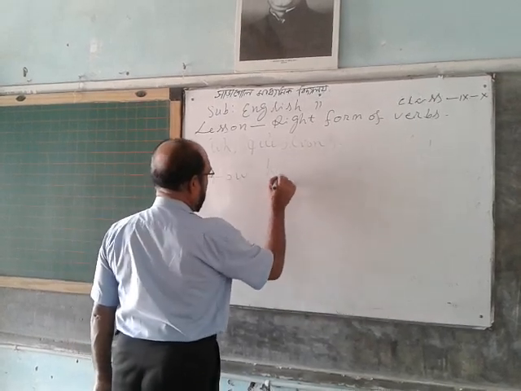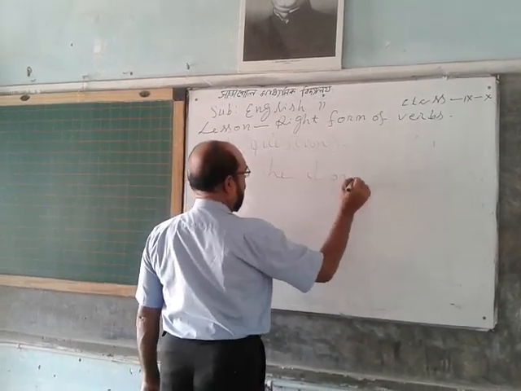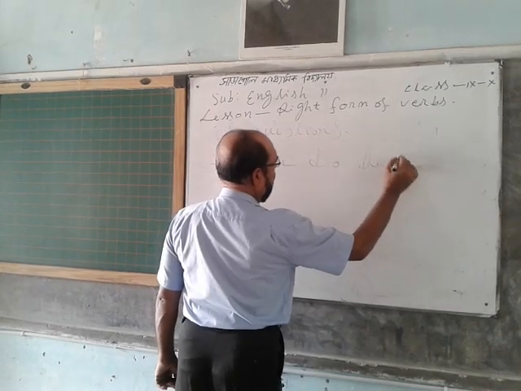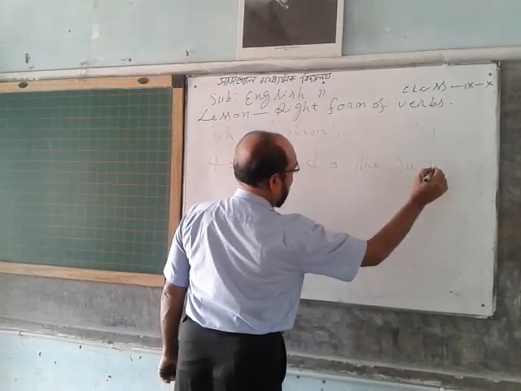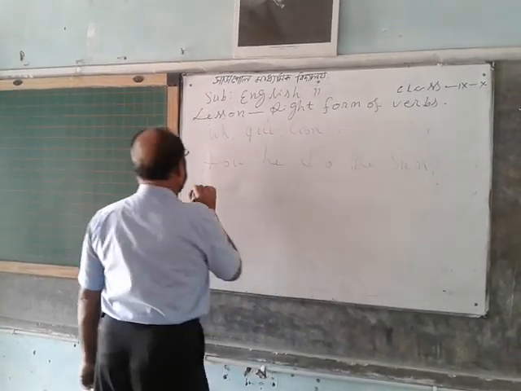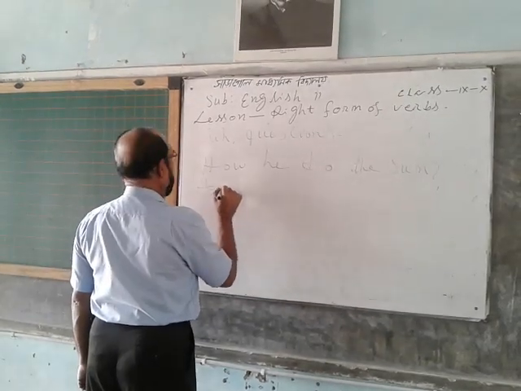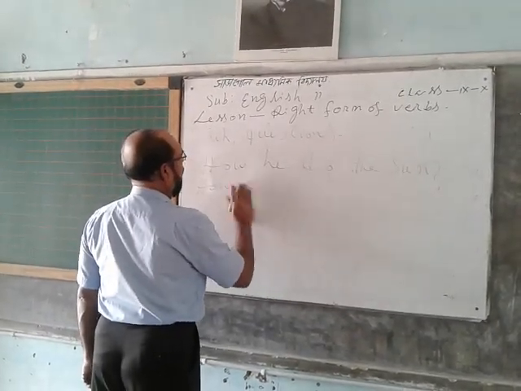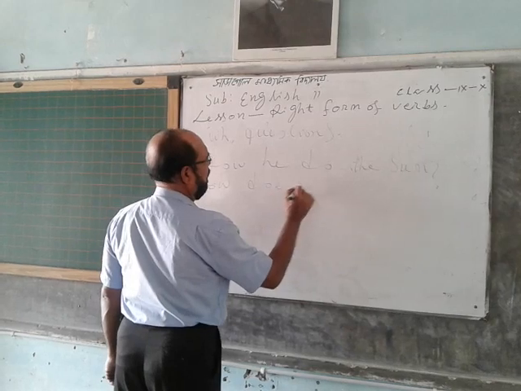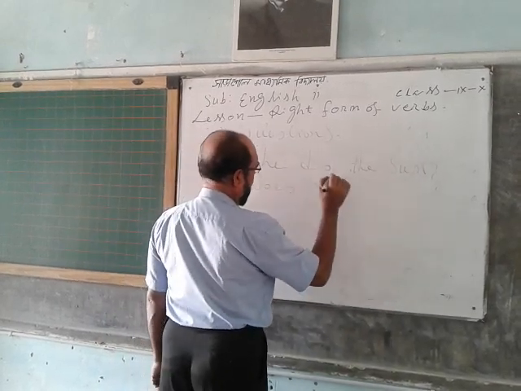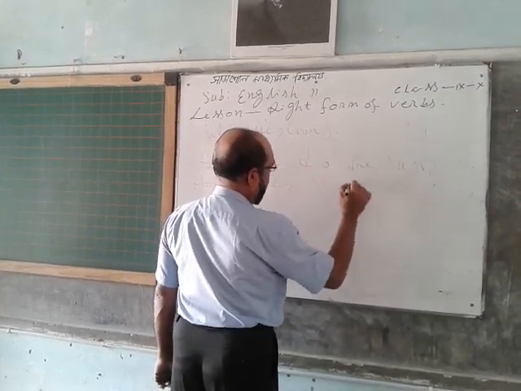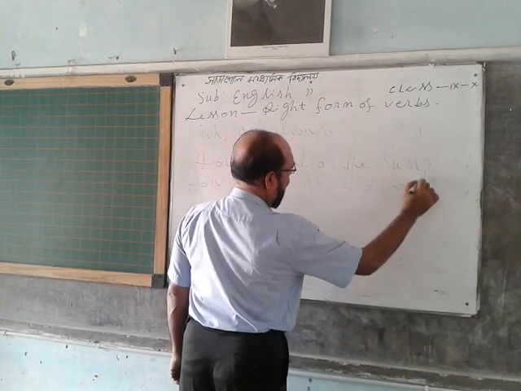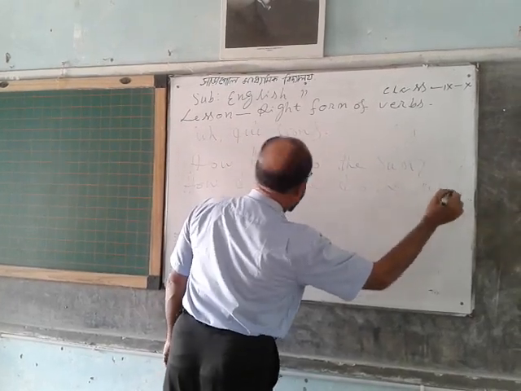For example: how he do the sum. The correct sentence: how does he do the sum.